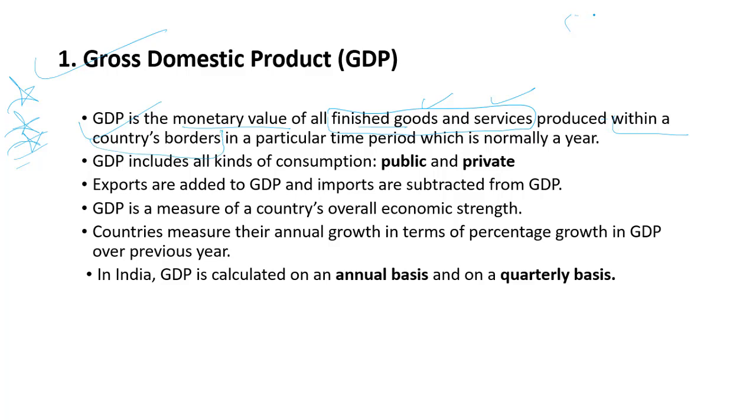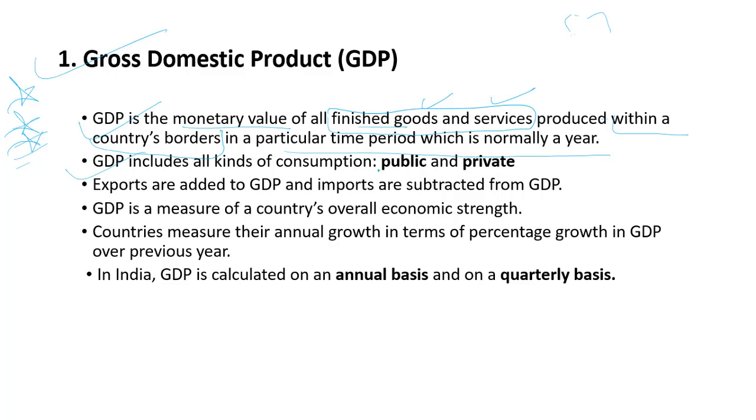If a foreign company has set its base in India, it will come under GDP because it is within India's border, in a particular time period, which is normally a year.